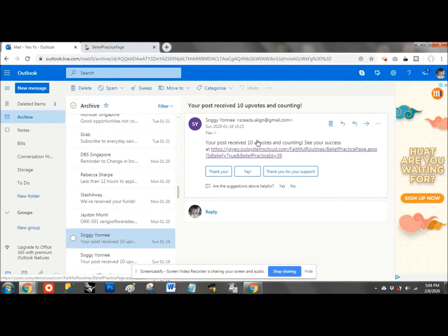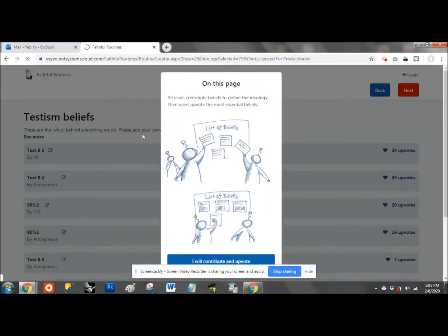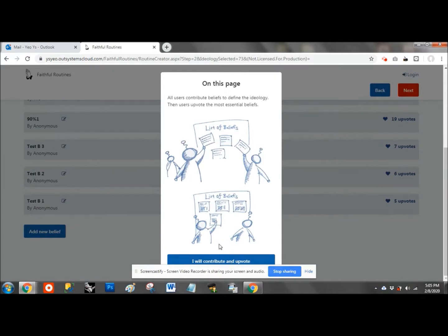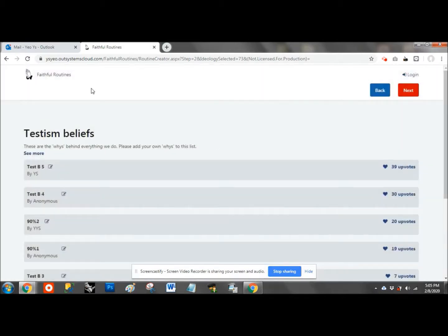And then when you click on it, you'll be navigated to the post, and back will bring you back to the belief page or practice page accordingly. And you can also share directly to a WhatsApp chat without having to type out the WhatsApp message. Yes, so that will bring you back to this. Okay, so this is another post under a different ideology. So you can see it brings you back to the relevant ideology.